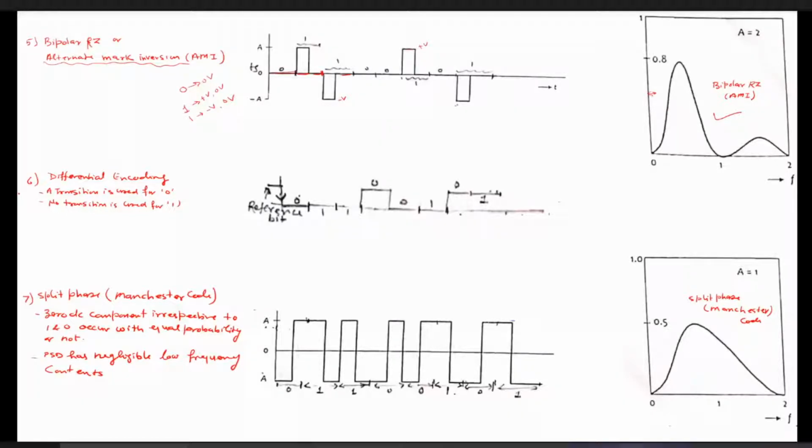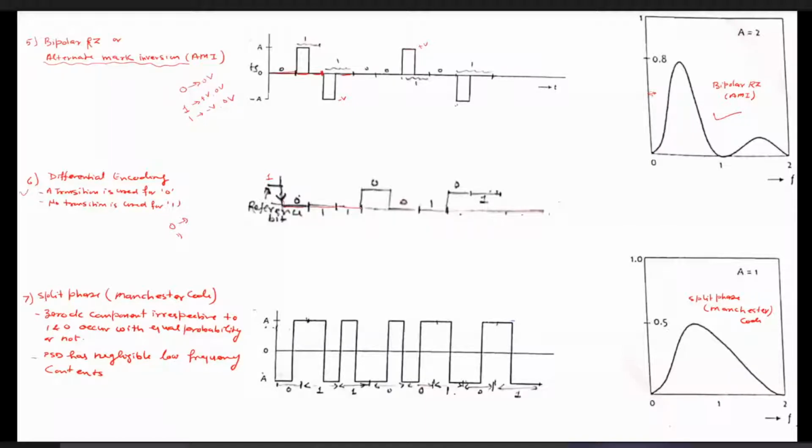Now coming to the sixth one, the differential encoding technique. So this is another type of line coding technique. How can we represent it? A transition happens once 0 appears, and no transition happens once 1 appears. That's why I have written over here. Suppose we consider the just previous bit as the reference bit, which is a 1. Then since the next bit is 0, the transition occurs. Next bit is 1, no transition occurs.